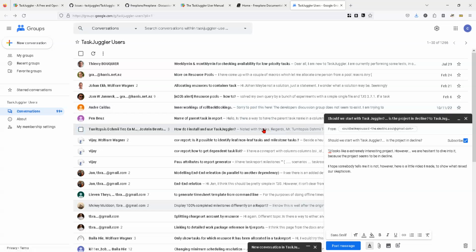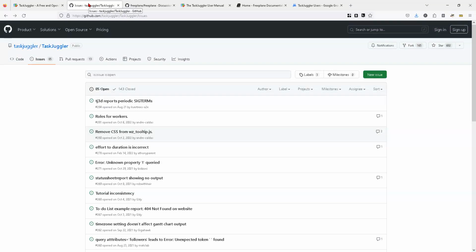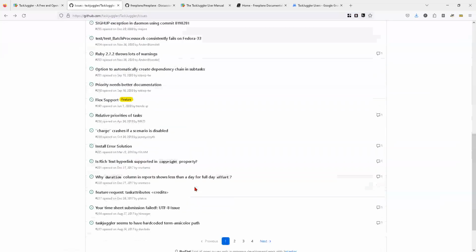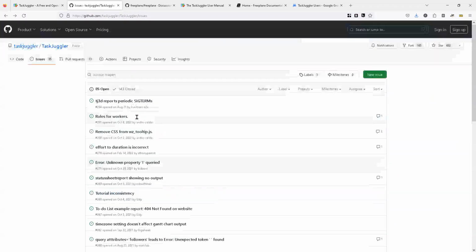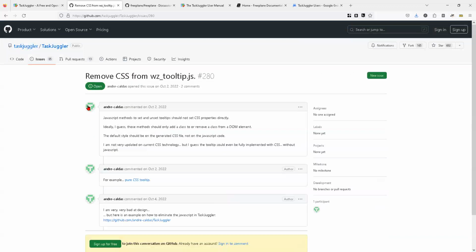So and the last thing is, it says that Task Juggler wants the issues reported on GitHub. However, I'm not saying all of the issues are like that, but when you click on an issue, you can see that usually the author of the issue is answering the questions himself or herself.